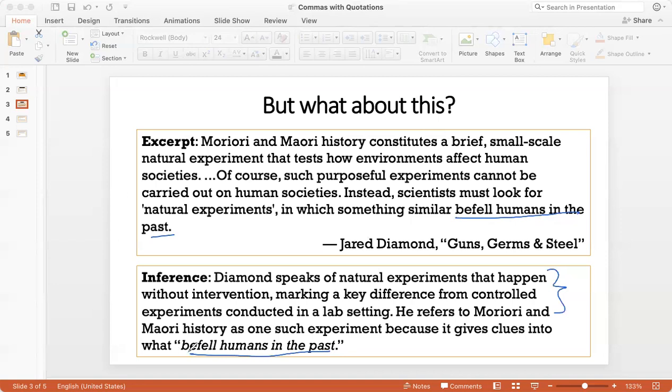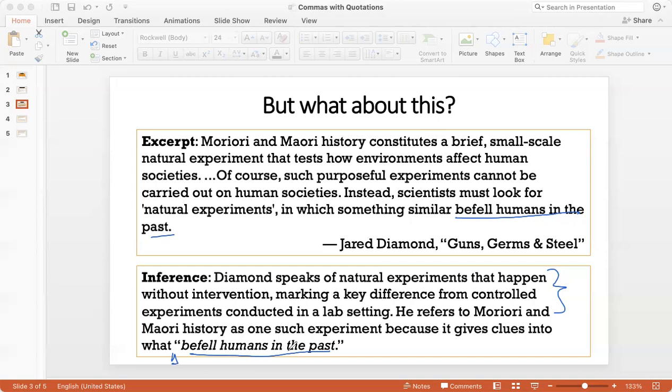So here you notice that because the student has selectively chosen from Diamond's quotation, there is no comma at this position, right? Because he has used Diamond's quotation within his sentence. And when you do that, you don't put a comma before the quotation. So basically, the idea of a comma before or after a quotation only works when you're quoting the person in full, when you're quoting their entire sentence or their entire speech. But if you are taking some words out of their quotation and using those words in your own sentence to specify a point, then you don't use commas around the quotation.